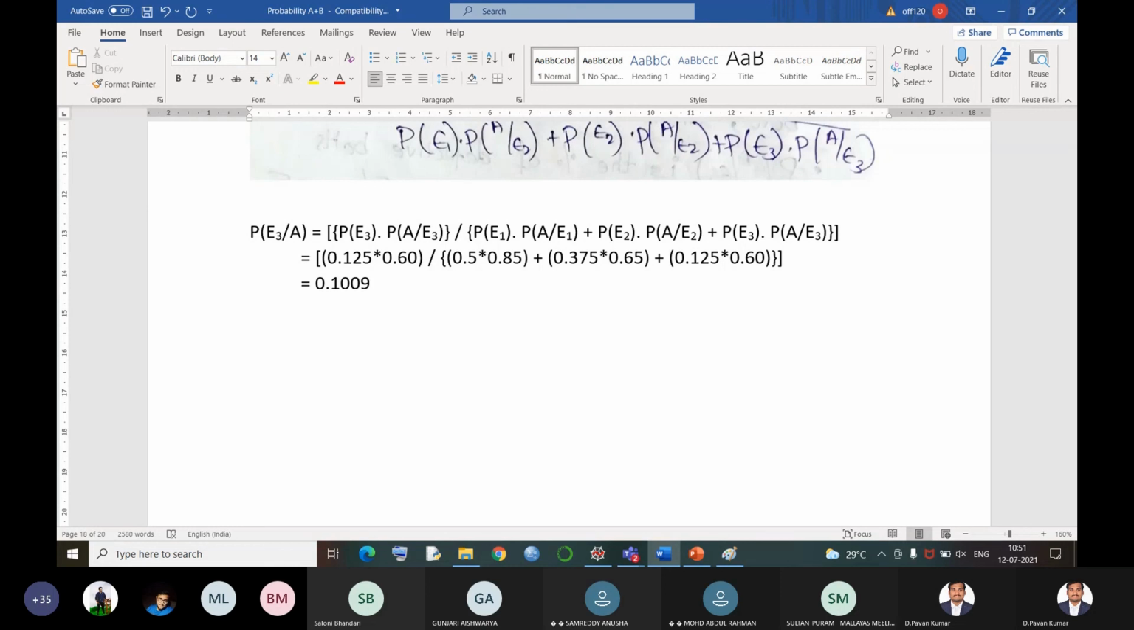Why? Because the number of scooters manufactured by plant 3 is 1000 out of 8000. That means only 12.5% of the scooters are being manufactured there, out of which only 60% are standard quality scooters. So the expectation of a standard quality scooter from out of 8000 scooters could be only 10%.